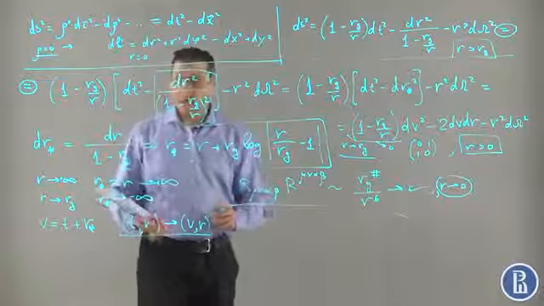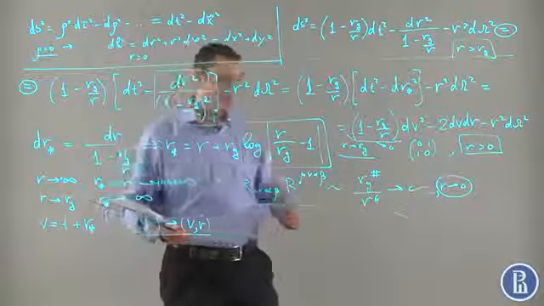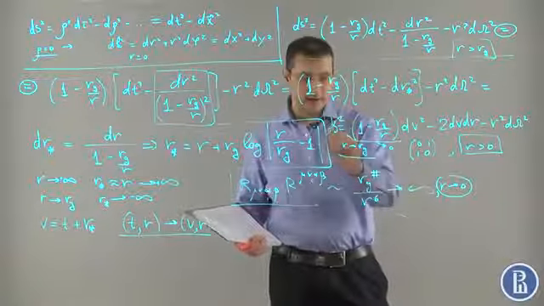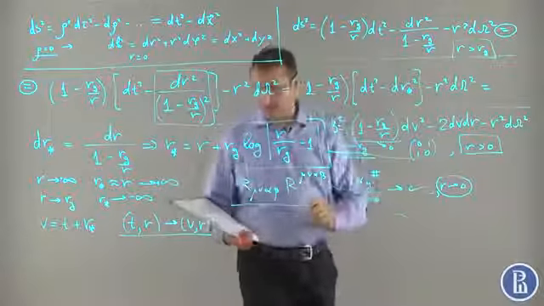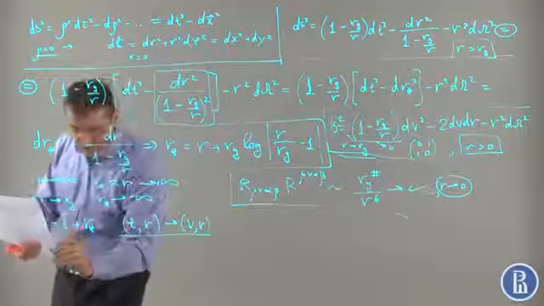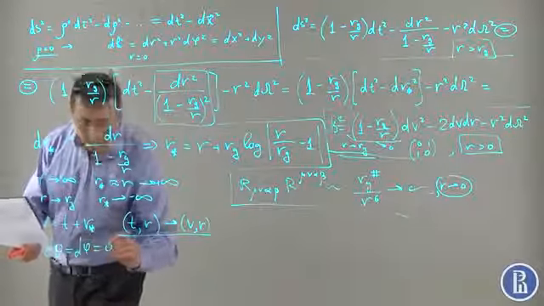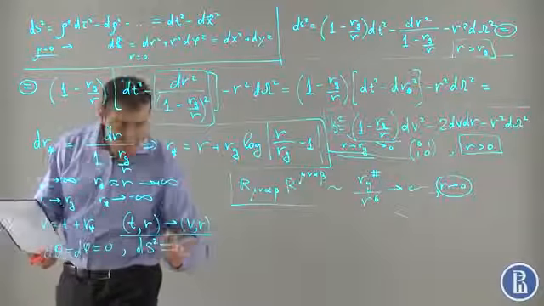Now let us draw light-like geodesics for this metric, radial light-like geodesics, such that d theta equals d phi equals 0, and also ds squared equals 0.